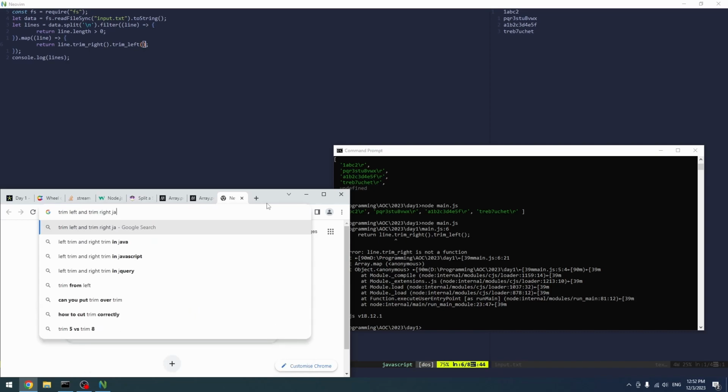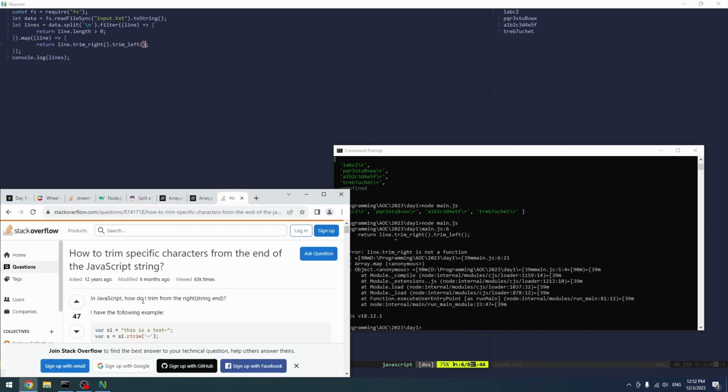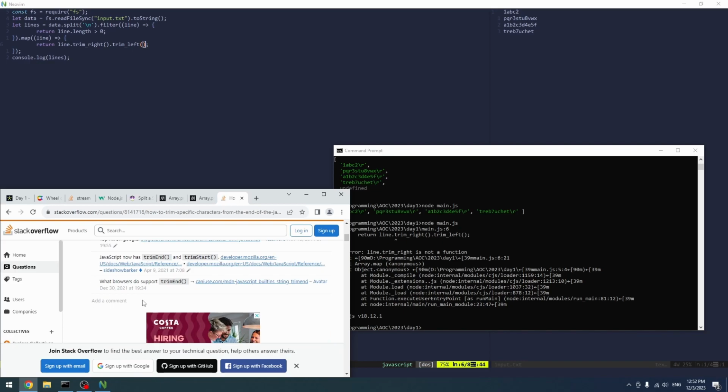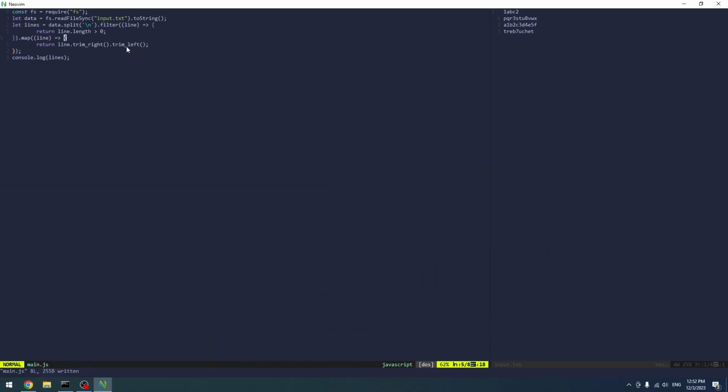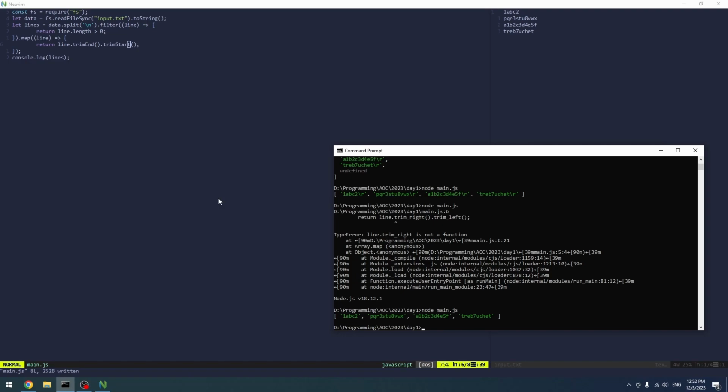JavaScript. Let's get that, for specific characters on the end of the string. Yep. Oh, so it's trim end and trim start. So it's trim end and trim start. That's it. Now let's try and run it. Alright, now we get the raw strings.